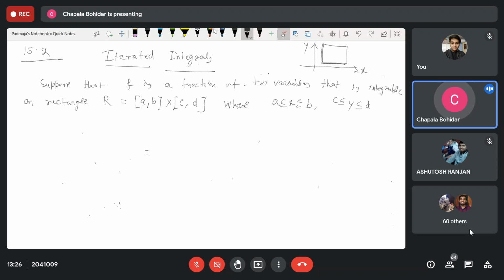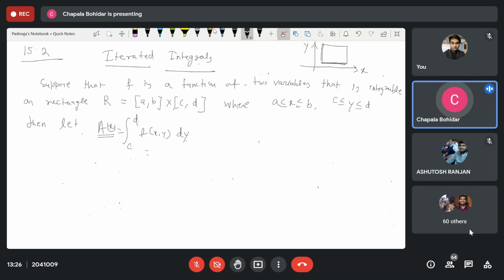So now let us assume that A(x) is the function of x, equal to the integral from C to D of f(x, y) dy.